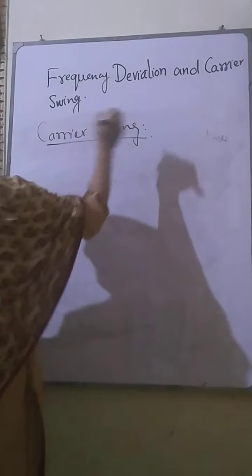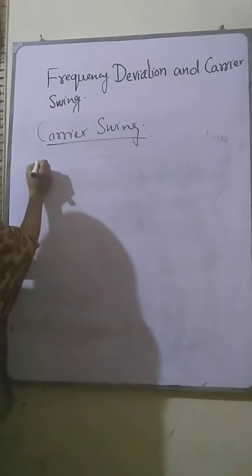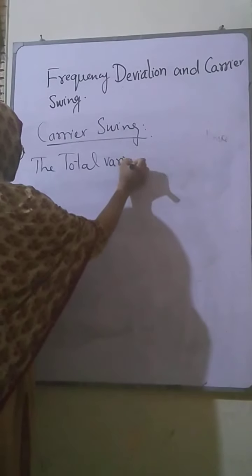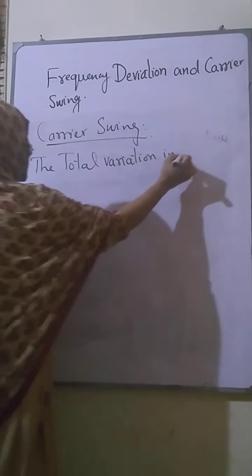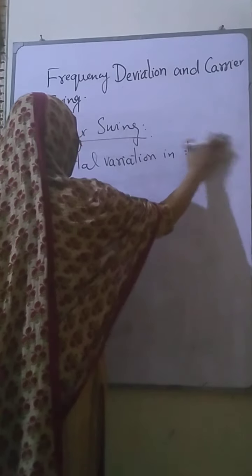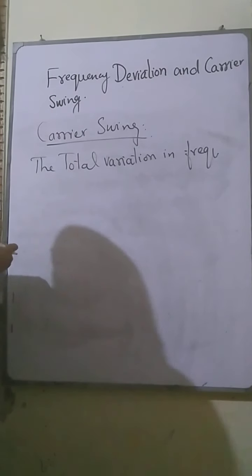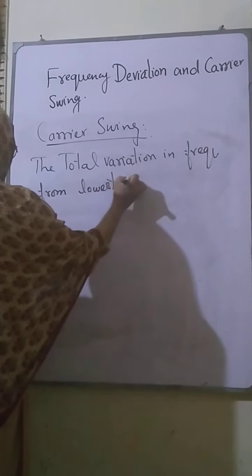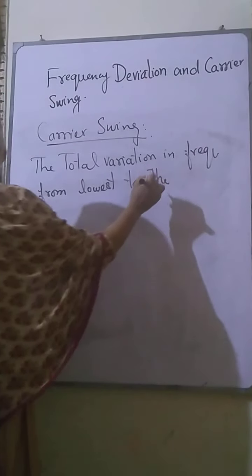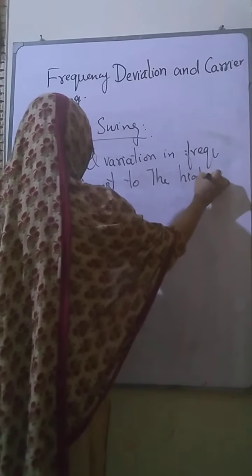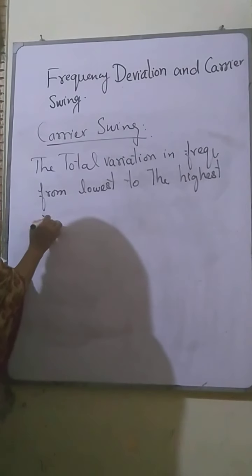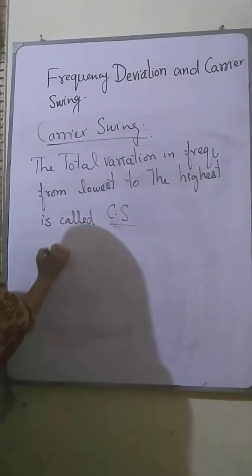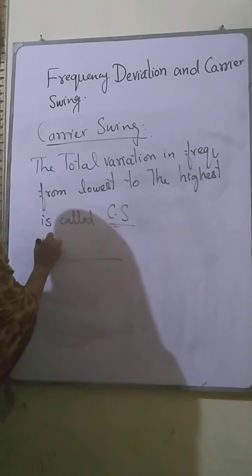Carrier swing, the total variation in frequency from lowest to the highest is called carrier swing. Lowest to the highest, meaning if you have a signal like this,